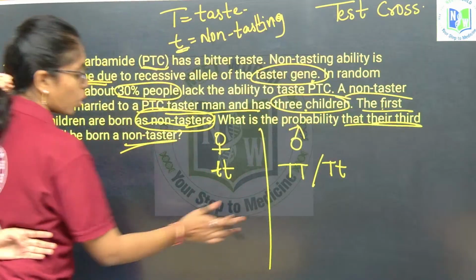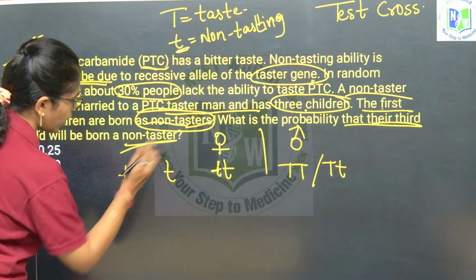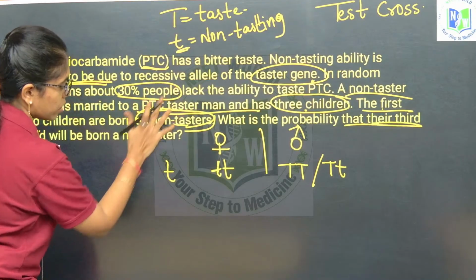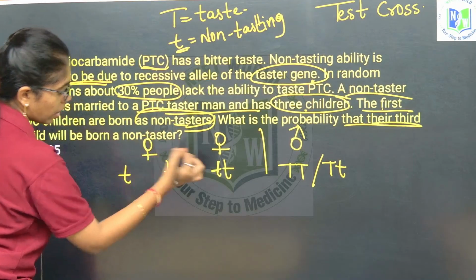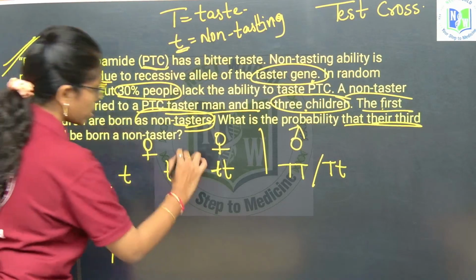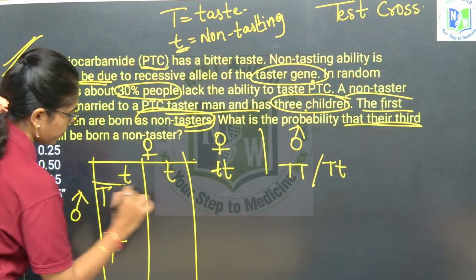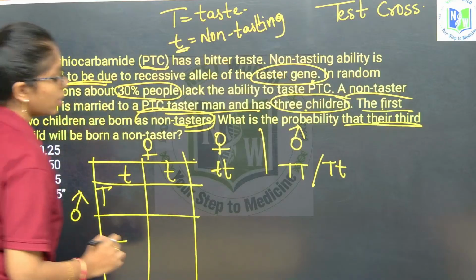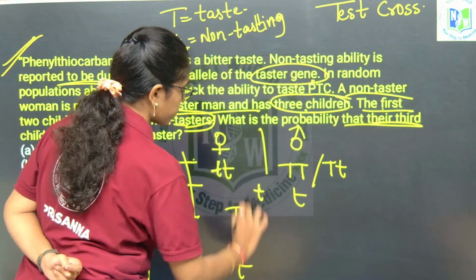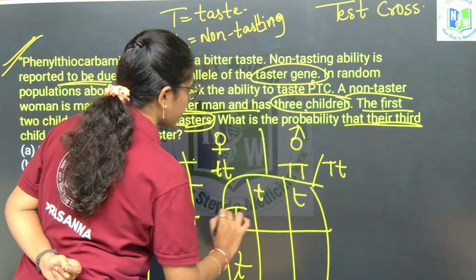So let us go for 2 types of crosses. First is small t, that is female, and then male, let us take both of them, capital T in one checkerboard, and capital T, small t also in one. Fine.